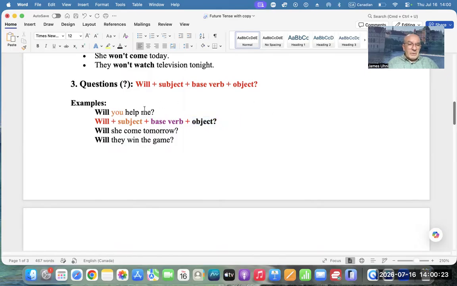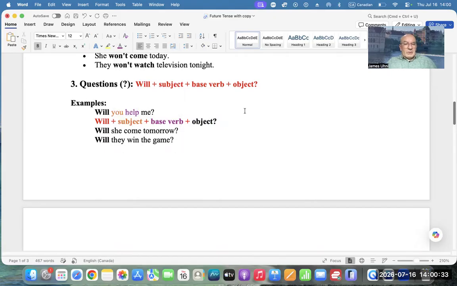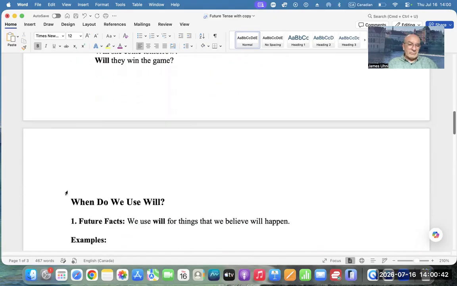Help me? What is help? That should be in purple. So here we have an example. And here are another two examples that you can practice by yourself.